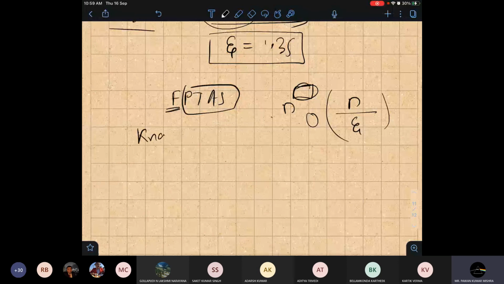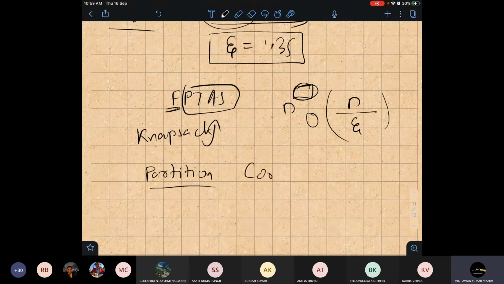So knapsack. For knapsack, there is an algorithm which admits a PTAS, an FPTAS. There is a problem called partition. This is available in this Cormen book. This admits a PTAS. So please look at these things also, like what is FPTAS and PTAS. These are very important concepts. Please ask questions related to PTAS and FPTAS, because I tried to explain it in 5 minutes. Not possible, but still you can ask me this question.